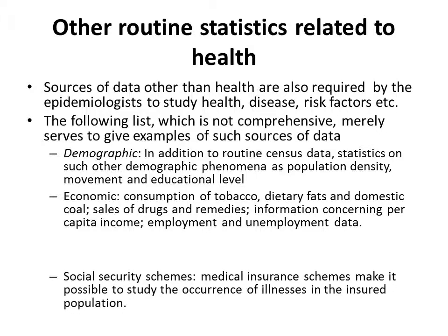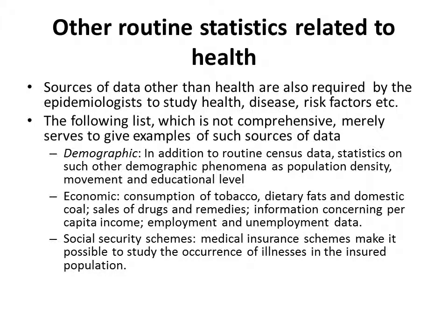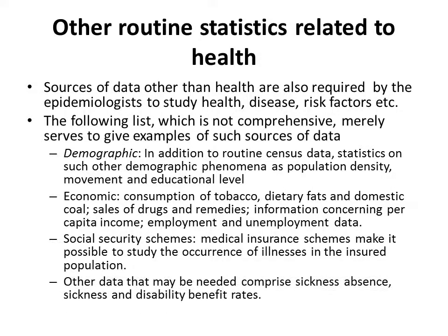Social security scheme data, because claim of medical insurance may give an indirect indication towards the disease prevalence. Other data which may be required would be sickness absence from school, from place of work, sickness benefit rates, disability benefit rates. So these are indirect indicators of disability or disease, and we might need to compare such kind of data with disease prevalence.